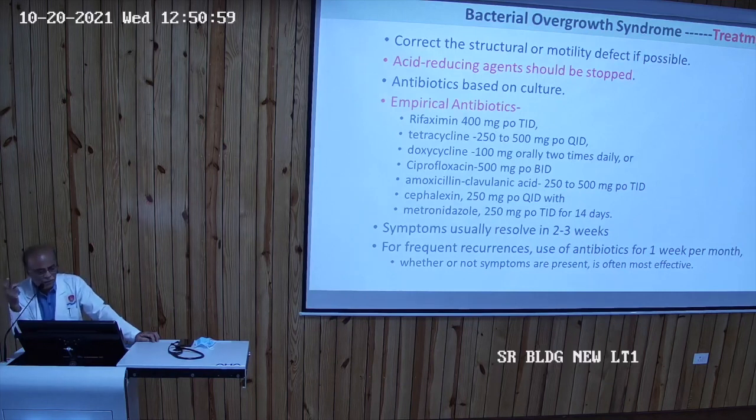In cases of achlorhydria or hypochlorhydria, patients complain of bloating symptoms, and malabsorption may occur because the normal bacterial balance in the colon is disturbed and normal homeostasis is lost. Empirical antibiotics can be used: rifaximin is available nowadays, tetracycline, doxycycline, ciprofloxacin, Augmentin, cephalexin, metronidazole. Any antibiotic you can try.